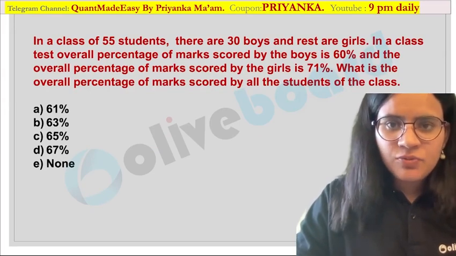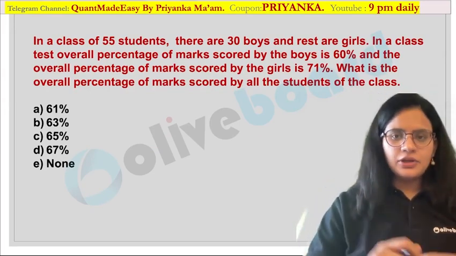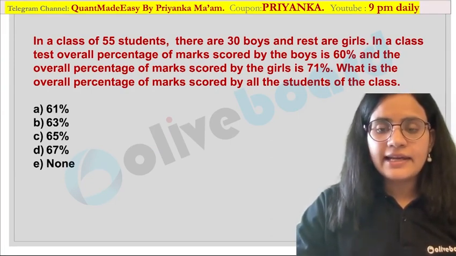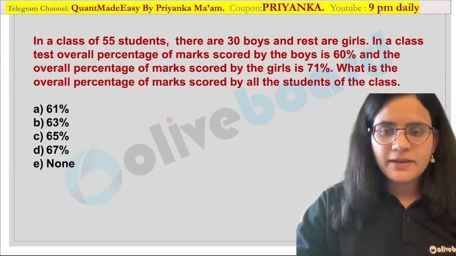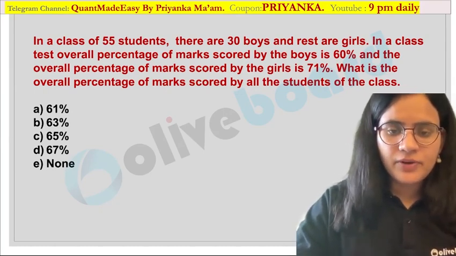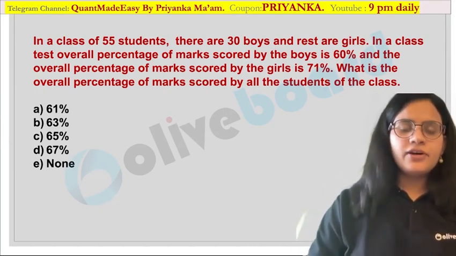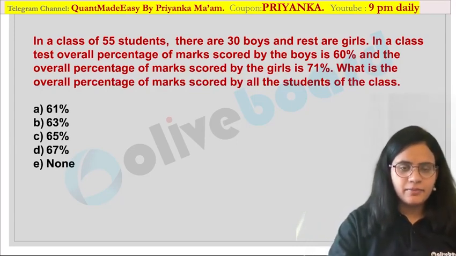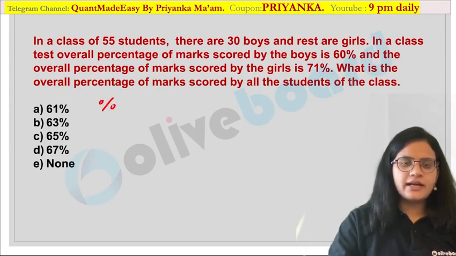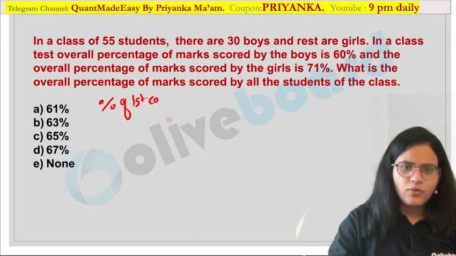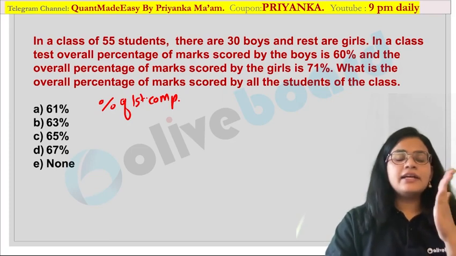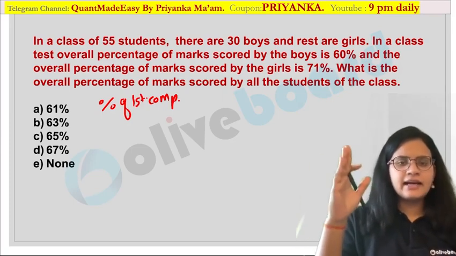Okay, now let us move on to the next part of the question. As I told you, in case of percentage, we can always follow the alligation diagram. So especially when we are discussing questions based on percentage, first of all, I want all of you to understand how we have to apply the alligation diagram. Okay, so when we are talking about the alligation diagram, you have to write down the percentage of the first component. Whatever the component is, it can be number of boys, number of girls, percentage of one class, second class, likewise.